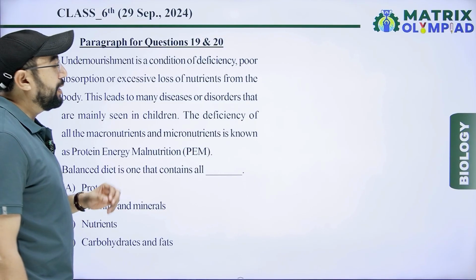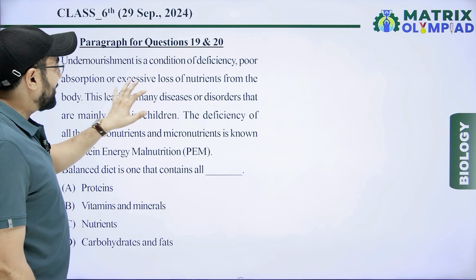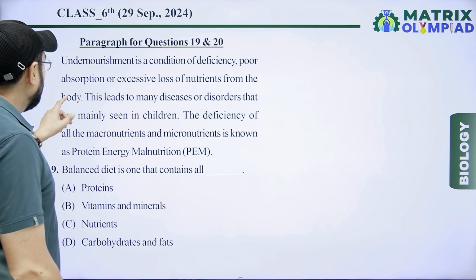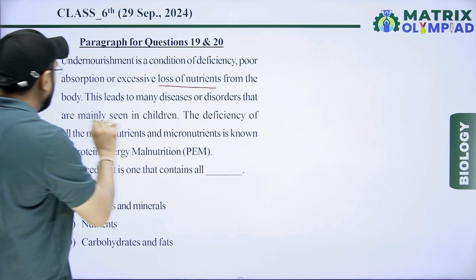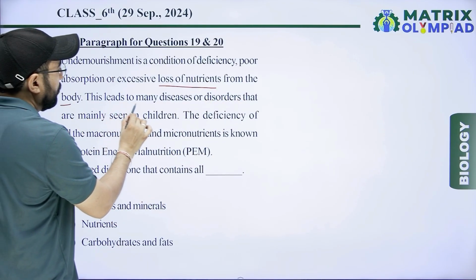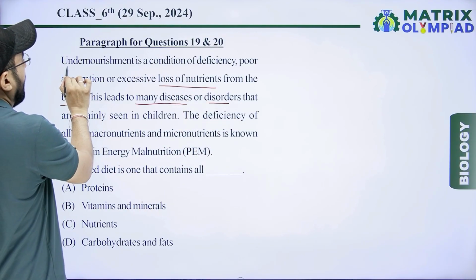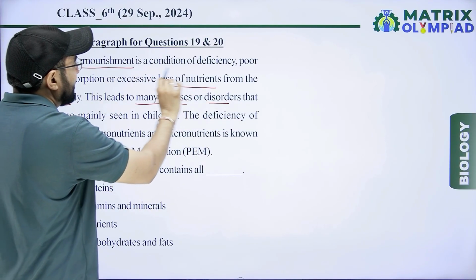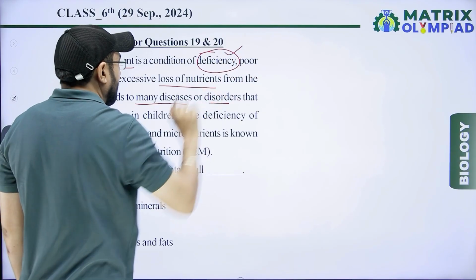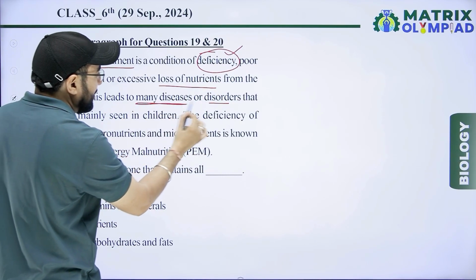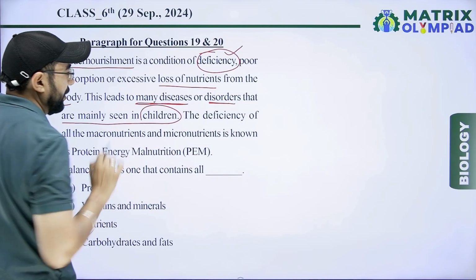Paragraph for question 19 and 20. Undernourishment is a condition of deficiency, poor absorption or excessive loss of nutrient from the body. This leads to many diseases or disorders, because undernourishment is a condition of deficiency, and so many diseases or disorders are mainly seen in children.